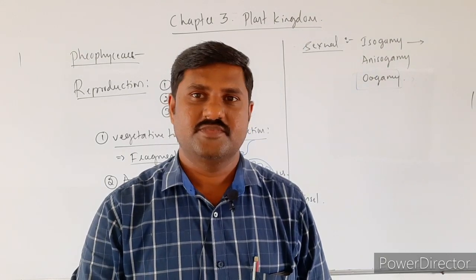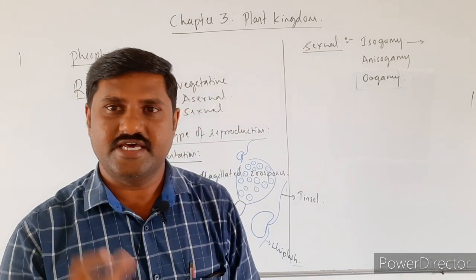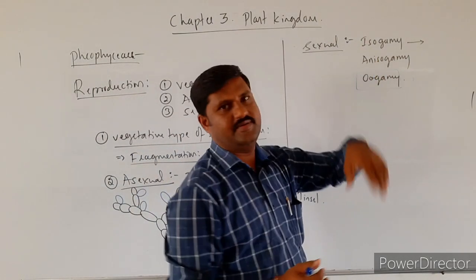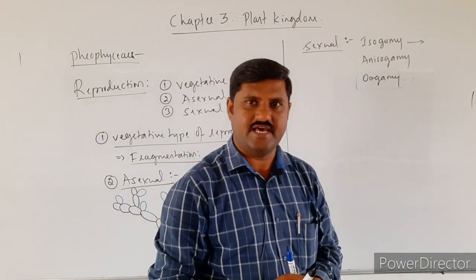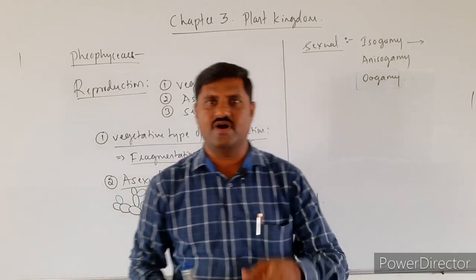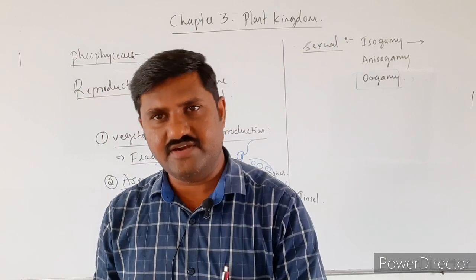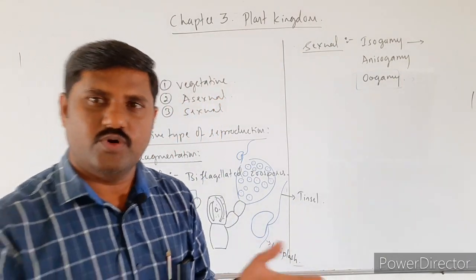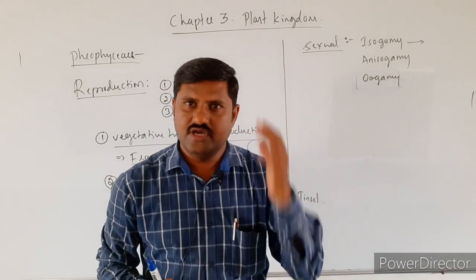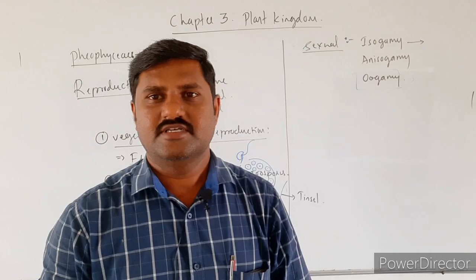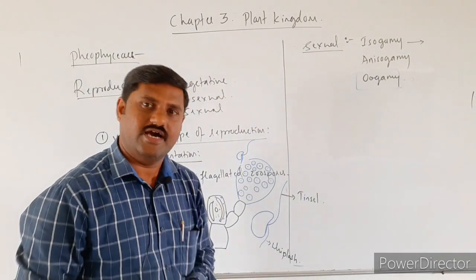Anisogamy means what? The fusion of two dissimilar gametes, right? So iso means similar gametes, fusion of similar gametes. Fusion of dissimilar gametes is anisogamy. Oogamy means that one is a large, non-motile female gamete and the second one is a motile male gamete. Both of them fuse to form the zygote, which grows into a new individual. This is how sexual type of reproduction occurs in these plants, brown algae, right?